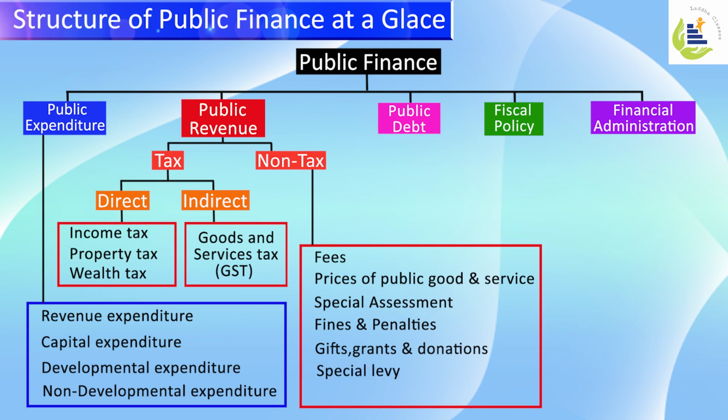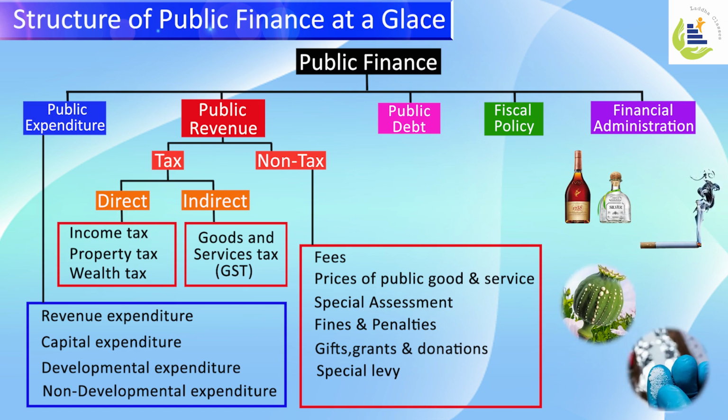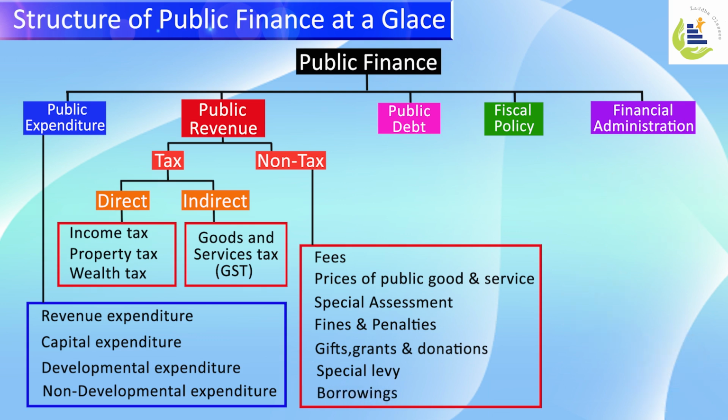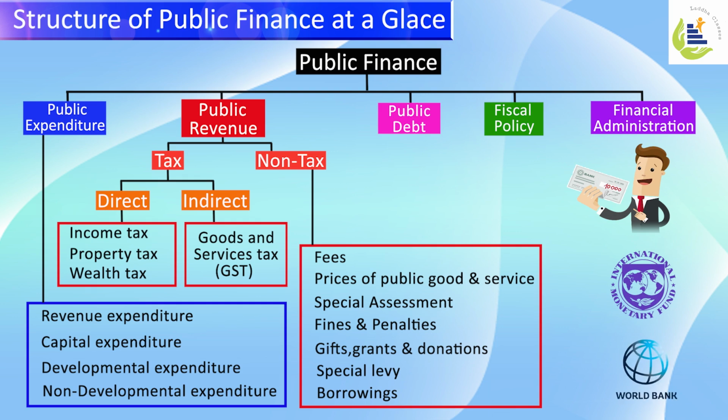Special levies are applied on products to deter people from consuming them because they affect the health and well-being of human beings. The products are like wine, opium, drugs, tobacco, and other intoxicants. Special charges are applied not to earn revenue but to deter human beings from consuming them. This is also one way of income to the government. Borrowing is yet another way where the government borrows funds from its own citizens and national banks, that is from inside the country, or from foreign governments or foreign institutions like the IMF and World Bank.